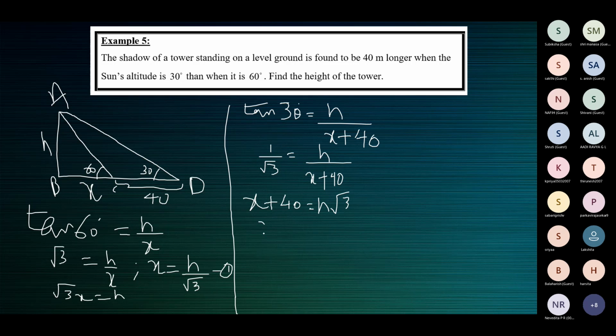Okay, so we're going to write here, 1: x is equal to h by root 3. We are going to get another expression for x. So x is equal to h root 3 minus 40. Fine. Okay, ma'am. Now I understood. This is 2.